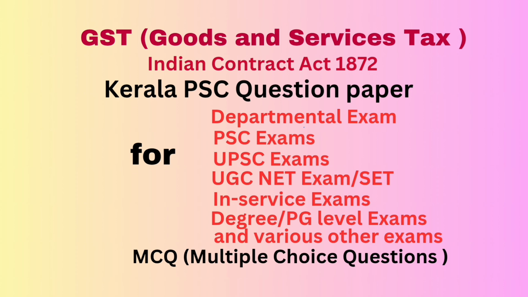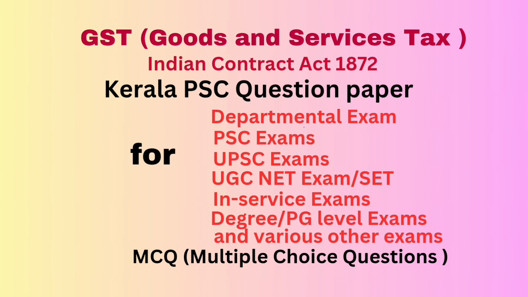Question number 97. Application for deferred payment in installments are given in form dash. Answer, GST DRC 20. Question number 98. The amount of input tax credit available in the electronic credit ledger of the registered person on account of state tax shall not be utilized towards payment of. Option A, state tax. Option B, integrated tax. Option C, state tax or integrated tax. Option D, central tax. Correct answer, option D, central tax.